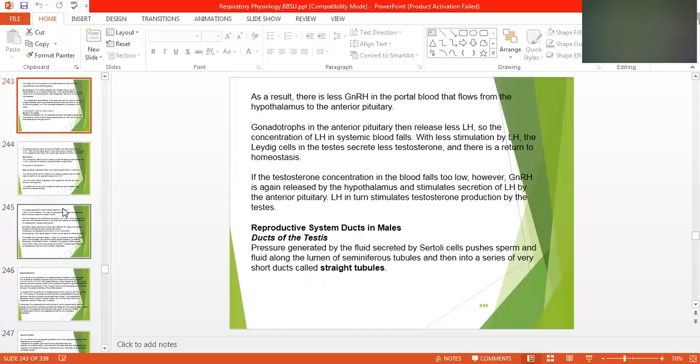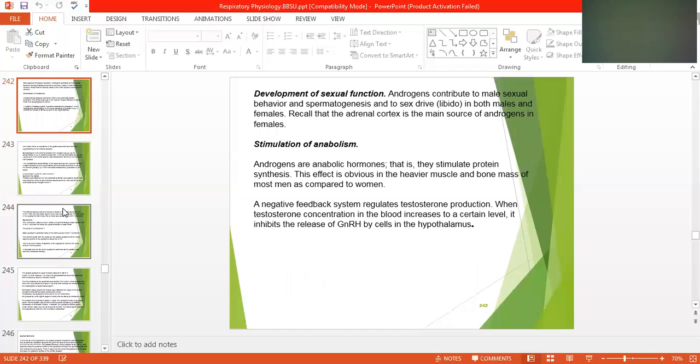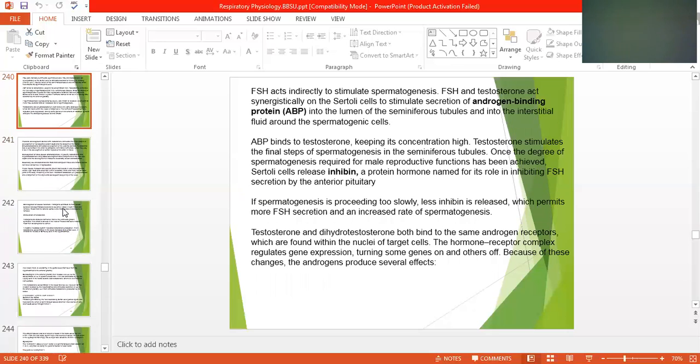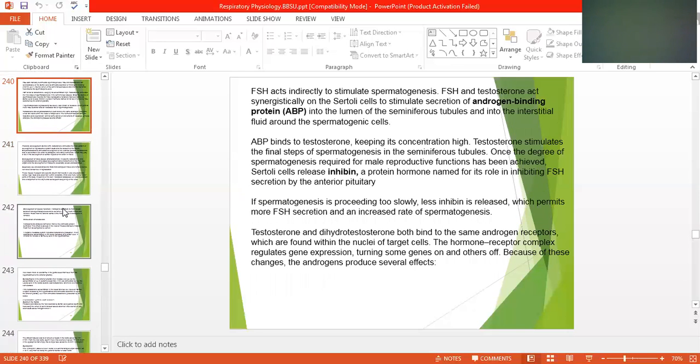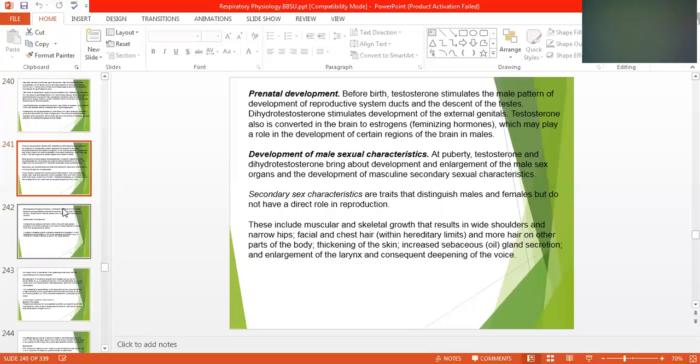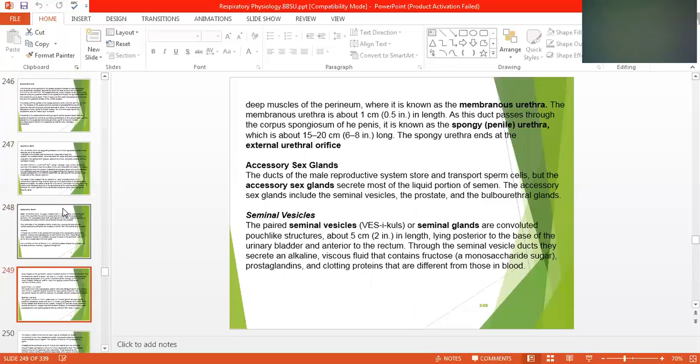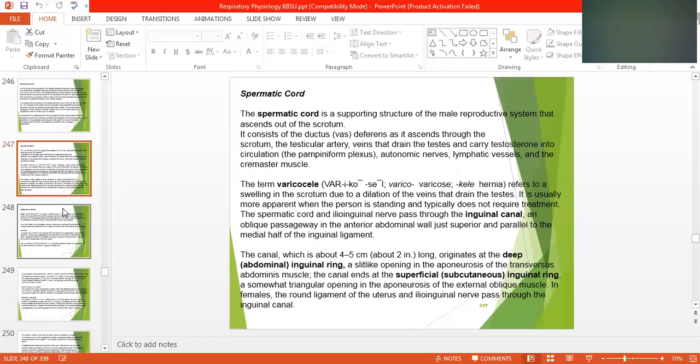We have discussed the development of sexual functions. We have discussed prenatal development, the development of the male sexual characteristics, and we started from the FSH, follicle stimulating hormone. So these all play different roles. We discussed the structure of the whole testis, and within the testis, the structure of the epididymis and vas deferens, and these all play a storage role and an ejaculation role and other things.